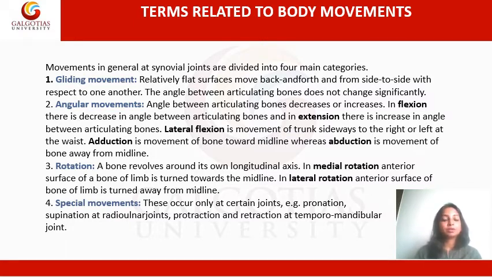Then there are something called special movements, and they occur only at certain joints. For example, pronation and supination at the radioulnar joints.